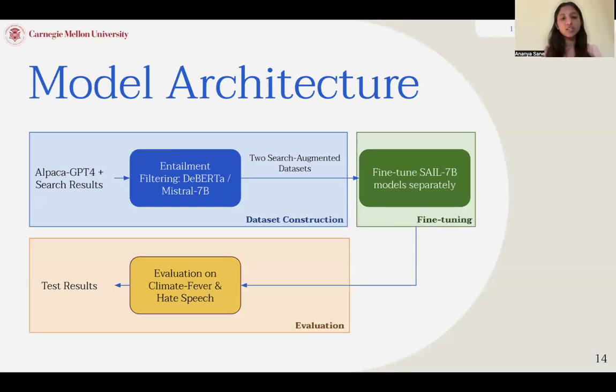So this is an overview of our model architecture. We have the original search results, for which we use DeBERTa and Mistral 7B as our two new entailment models to create two separate datasets. These datasets are used to fine-tune Self-RAG 7B, and then we evaluate them on Climate-FEVER as well as the hate speech detection datasets.